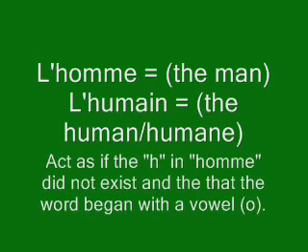So in this case, it will be l'homme or l'humain. We pretend as if H didn't exist. So yeah, this is called H muet. So we use L apostrophe in those two cases, when the noun begins with a vowel, or when the noun begins with an H muet, silent H.